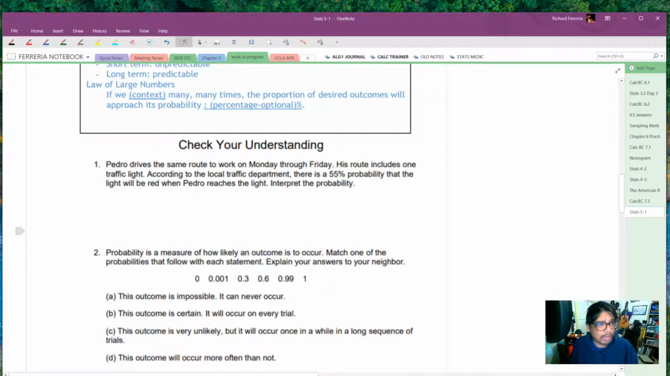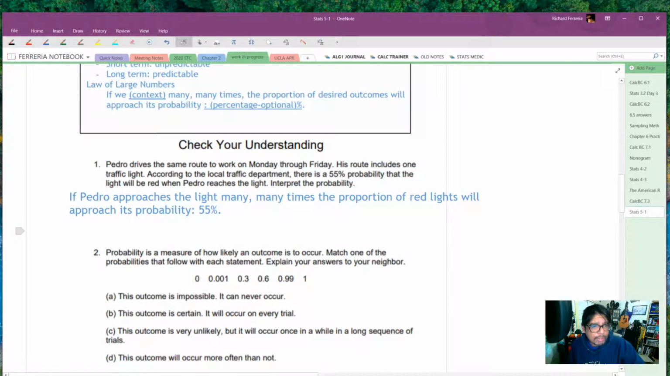So let's see if we understand this. Pedro drives along the same route to work Monday through Friday. His route includes 1 traffic light. According to the local traffic department, there is a 55% probability that the light will be red when Pedro reaches the light. Interpret that probability. So if Pedro gets to that light many times, 55% of the time the light will be red.